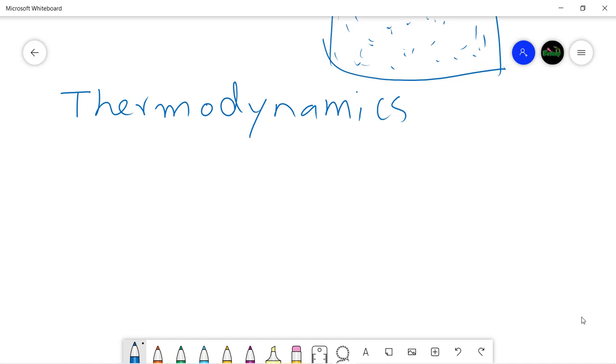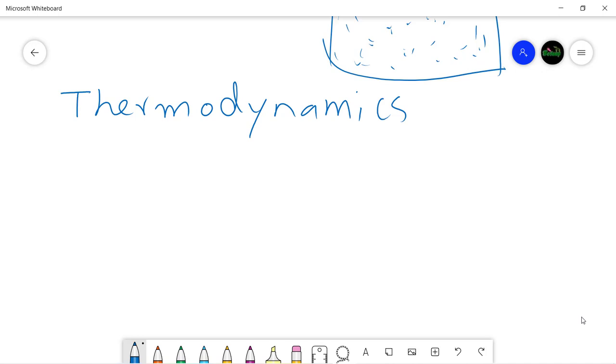Let's define it. What is thermodynamics? In a very simple way, in few words, thermodynamics is the science of energy transformations. The concepts of thermodynamics emerged in the 19th century, and were applied to heat and especially steam engines. But now thermodynamics is virtually applied to any field of science.